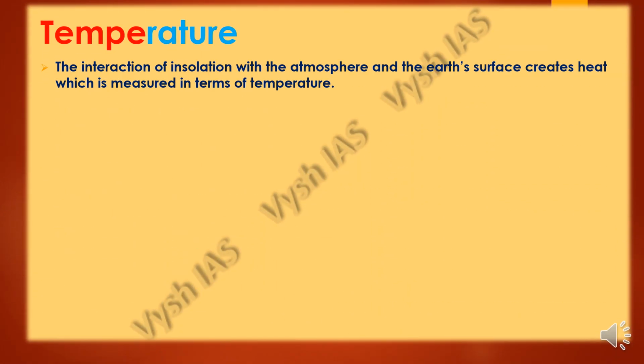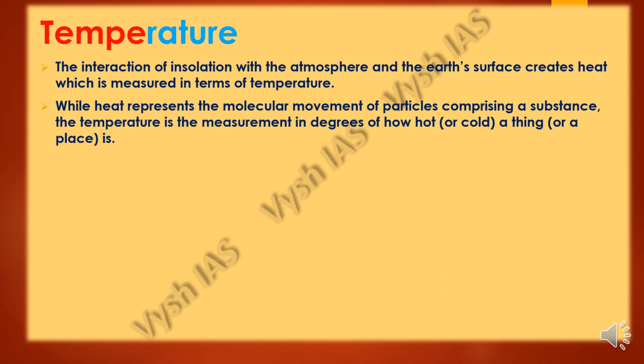Next we have temperature. The interaction of insolation with the atmosphere and the earth's surface creates heat, which is measured in terms of temperature. While heat represents the molecular movement of particles comprising a substance, temperature is the measurement of how hot or cold a thing, a region or a place is.